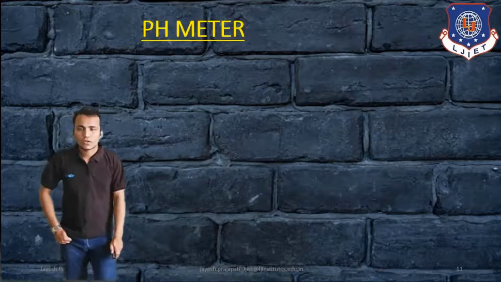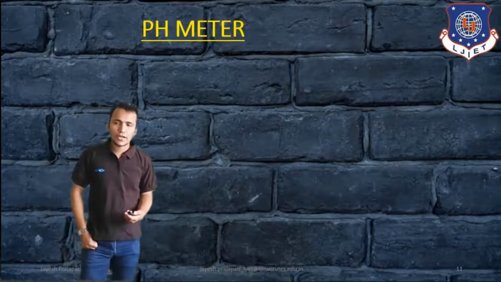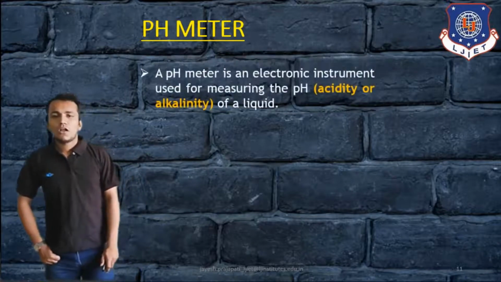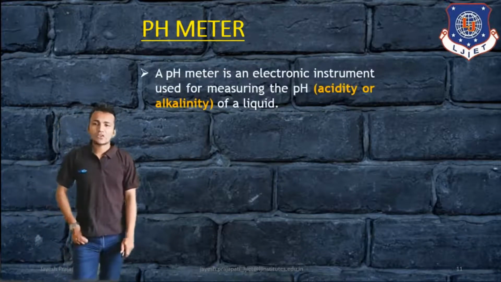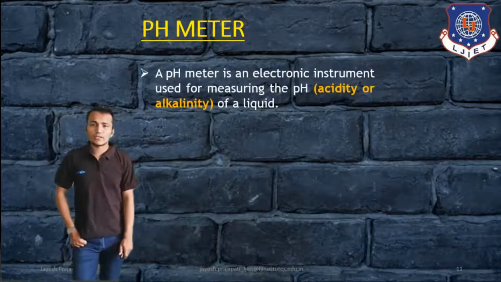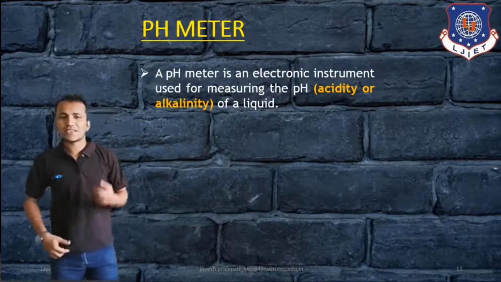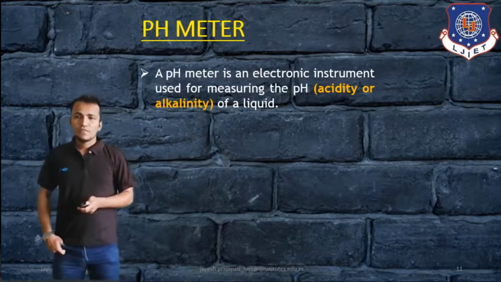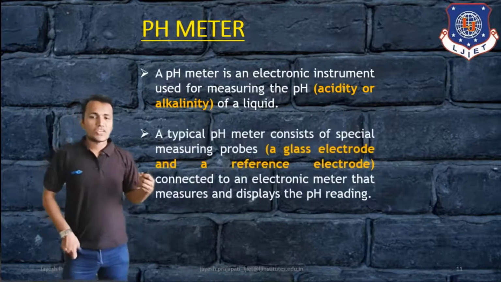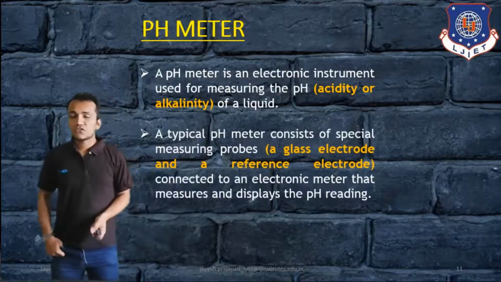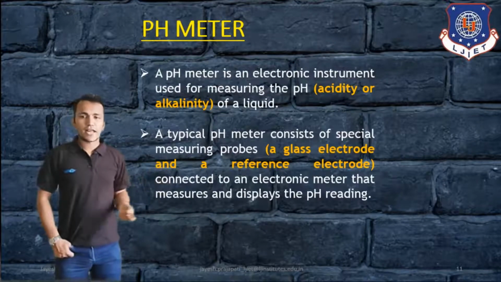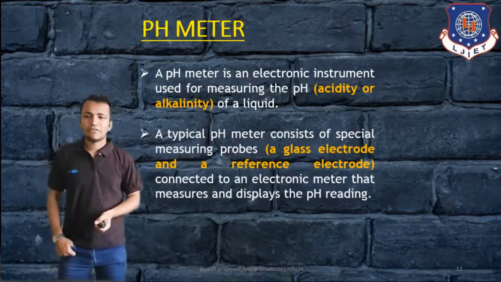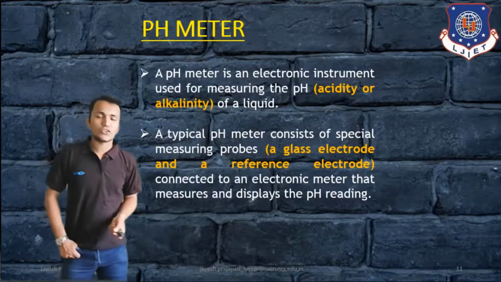A pH meter is an instrument that is used to measure the soil pH. A pH meter is an electronic instrument used for measuring the pH, that means the acidity or alkalinity of a liquid. A typical pH meter consists of a special measuring probe, a glass electrode and a reference electrode, connected to an electronic meter that measures and displays the pH readings.